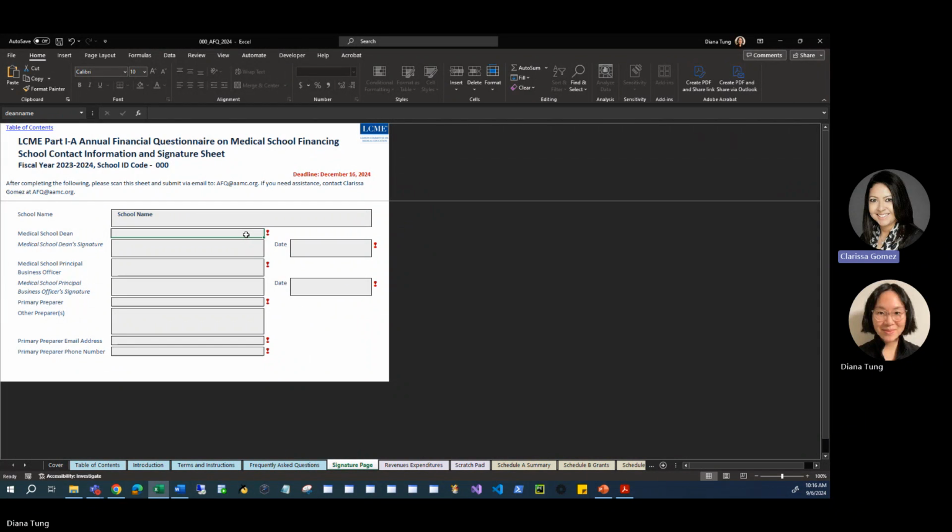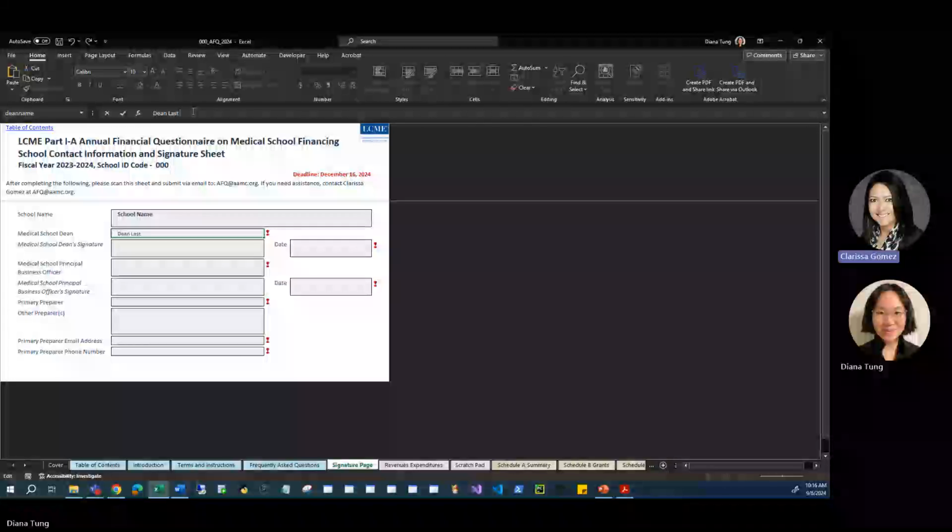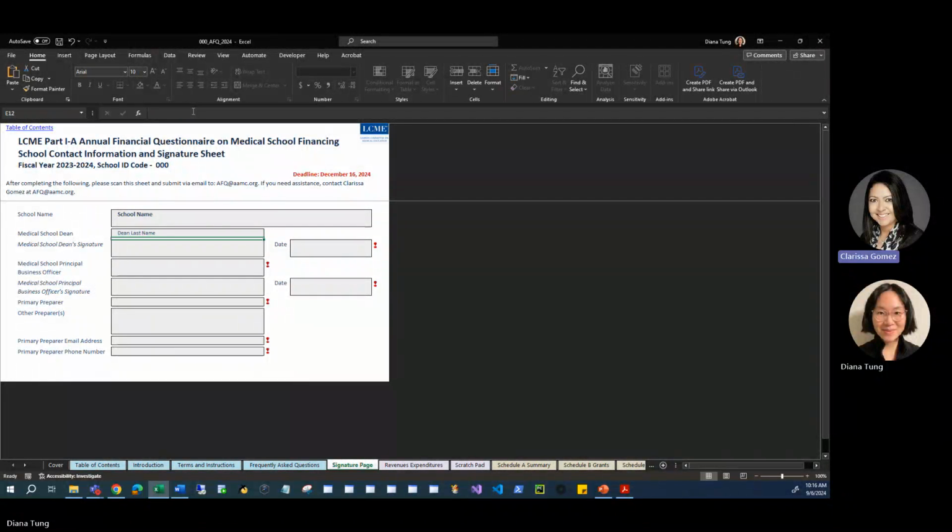Note that the required entries are denoted with red exclamation marks. These exclamation marks are no longer visible when information is typed into the form. Even though signatures are required, they should not be typed in. Therefore, these lines of the form do not include red exclamation marks.